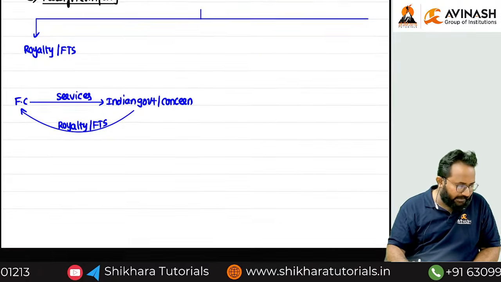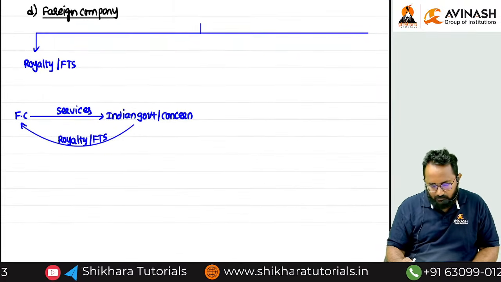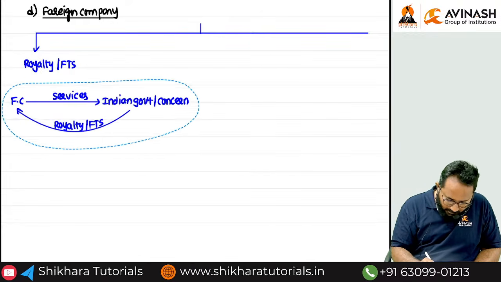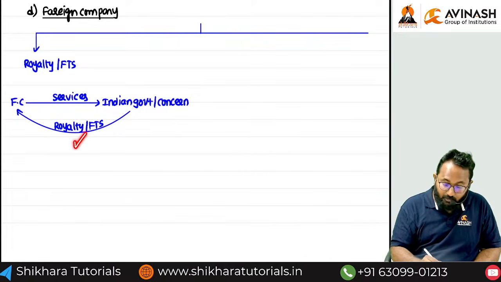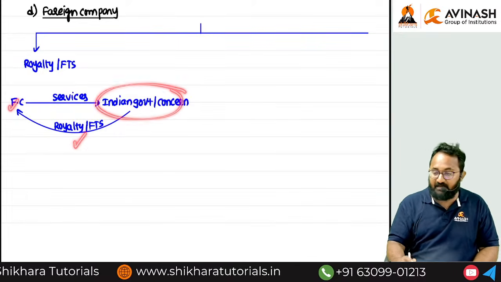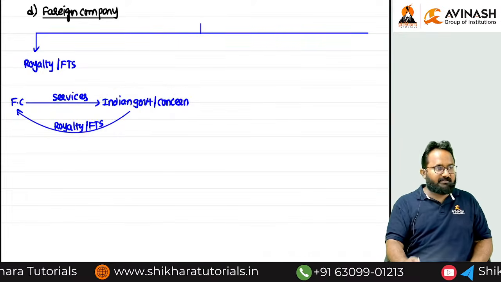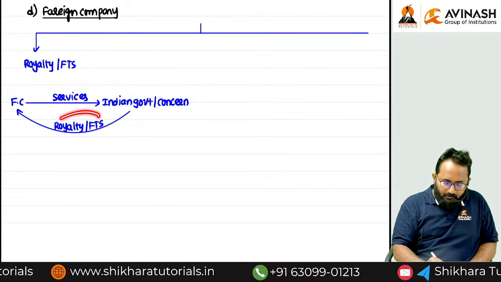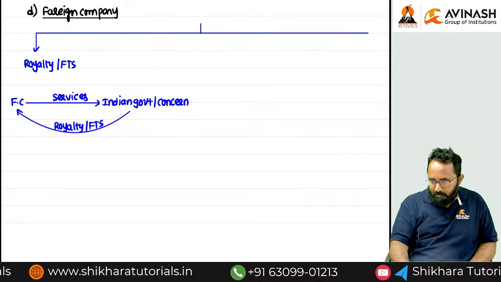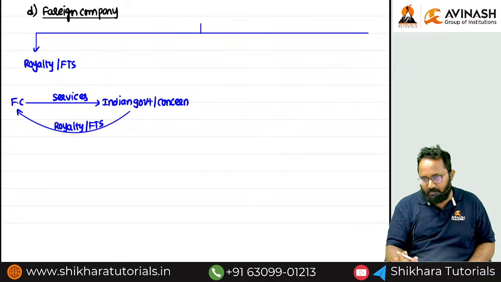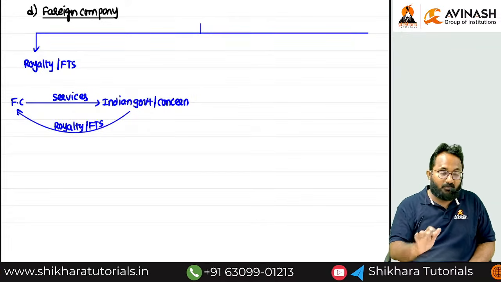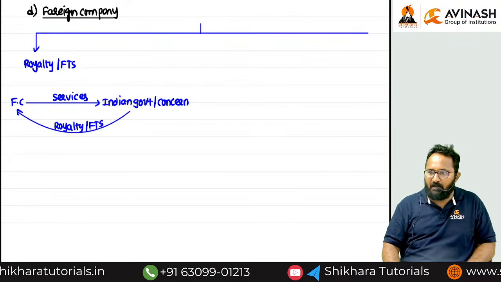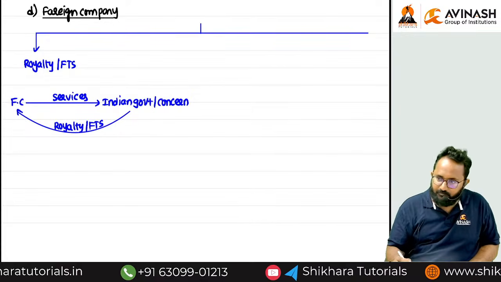Now I want to discuss what the tax rate is. Yes, if this income is received by the foreign company, definitely this income is Indian income only, because from India only they are generating this income. Indian income is taxable in the hands of whom? All. So that's why the foreign company is also required to pay tax on this income, but not 35%. They are levying at the rate of 50%. In this case only.